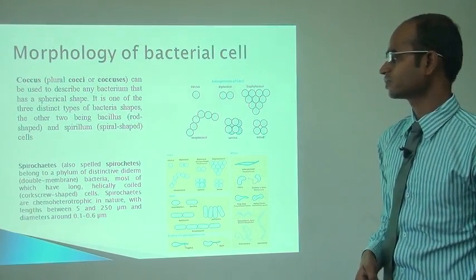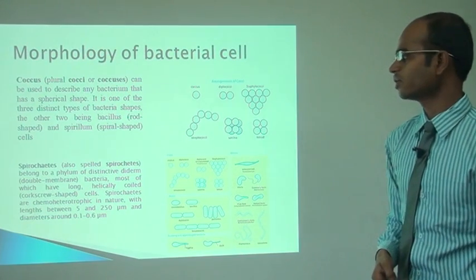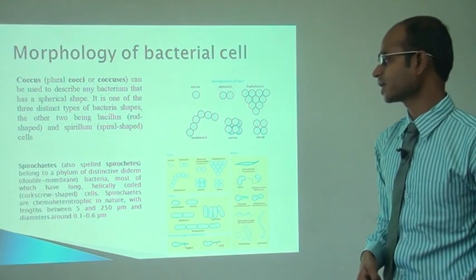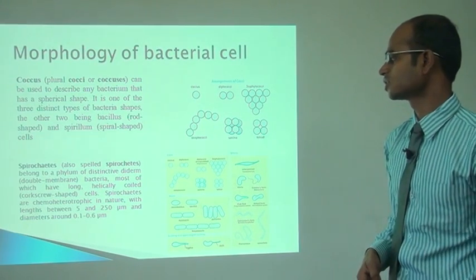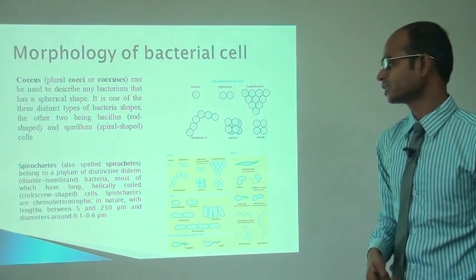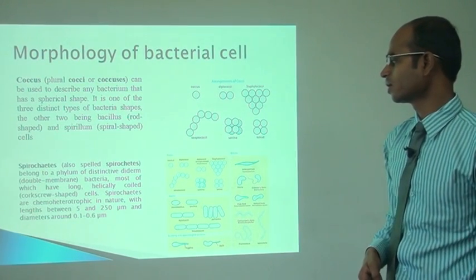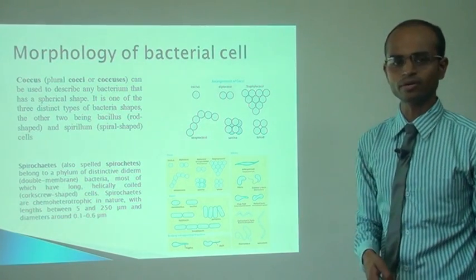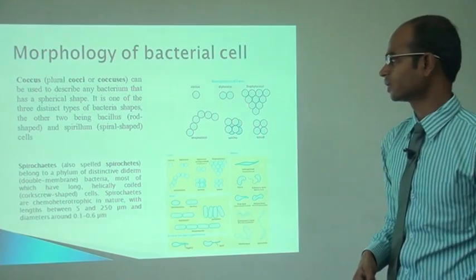Now what are spirochetes? Spirochetes belong to a phylum of distinctive diderm bacteria, most of which have long helically coiled cells. Spirochetes are chemoheterotrophic in nature, with lengths between 5 and 220 micrometers and diameter around 0.1 to 0.6 micrometer.